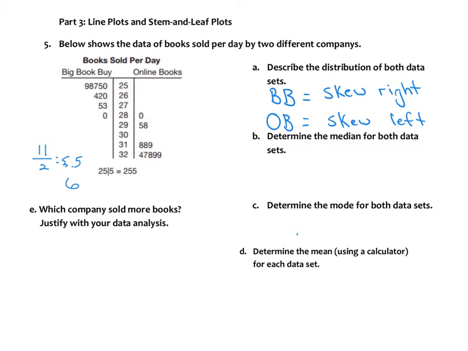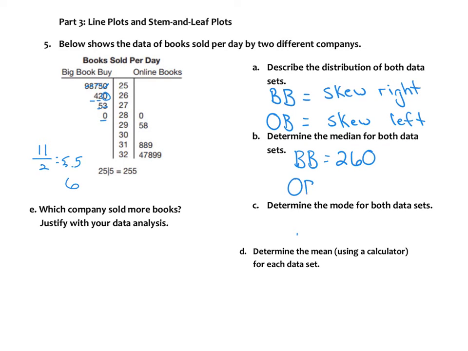If I count 6, 1, 2, 3, 4, 5, 6, that's going to be this number. And on the other side, if I count 6, 1, 2, 3, 4, 5, 6, it is going to be that number. On your answer key, for some reason I put 262 instead of 260. So this actually should be a 260.